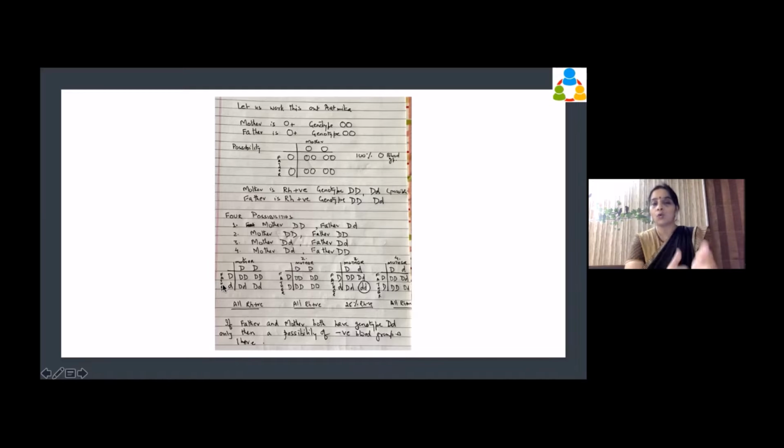So there are now 4 possibilities. We have to find out like that. And what do we find? That only in the teeniest possibility, but there is a possibility. It is not that if 2 Rh positive people marry, they will not have an Rh negative child. There is a possibility of Rh negative offspring. Is that clear? Clear to everybody?